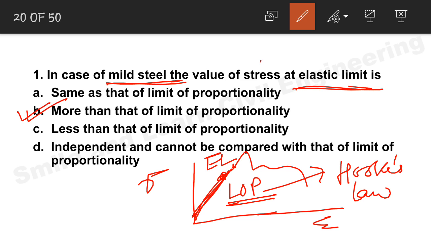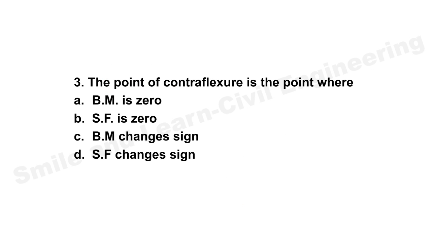Elastic value, the stress is more than the limit of proportionality. First the limit of proportionality comes and then comes the elastic limit. Then comes the upper yield point, lower yield point, then ultimate stress, and ultimately it leads to failure, alright. Let's move on to the next question, question number 3.